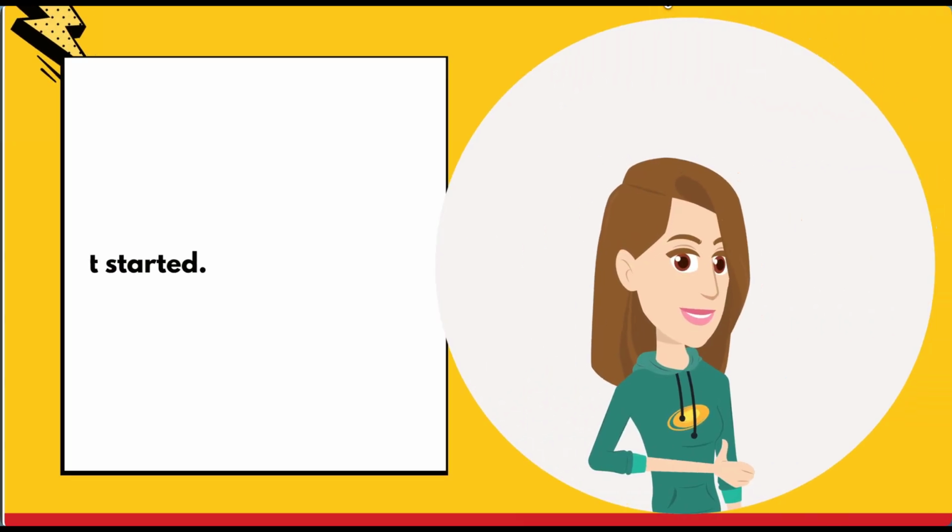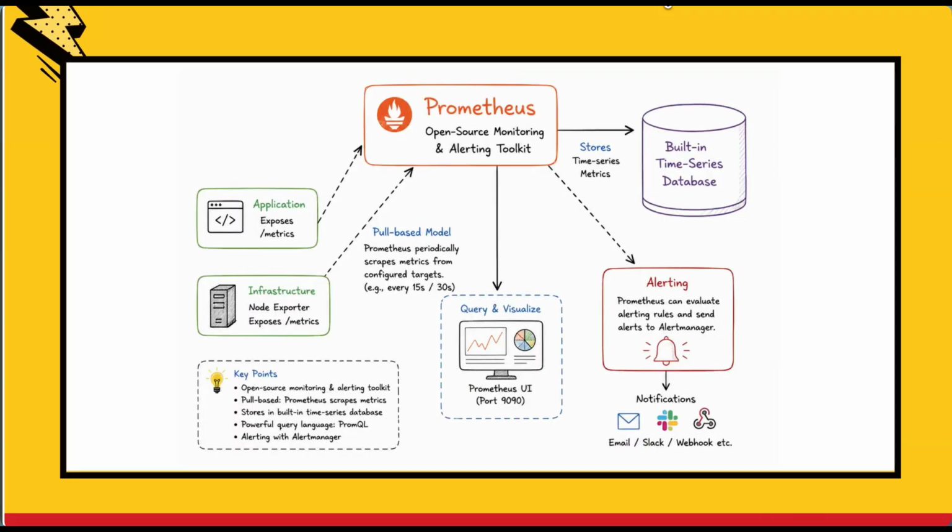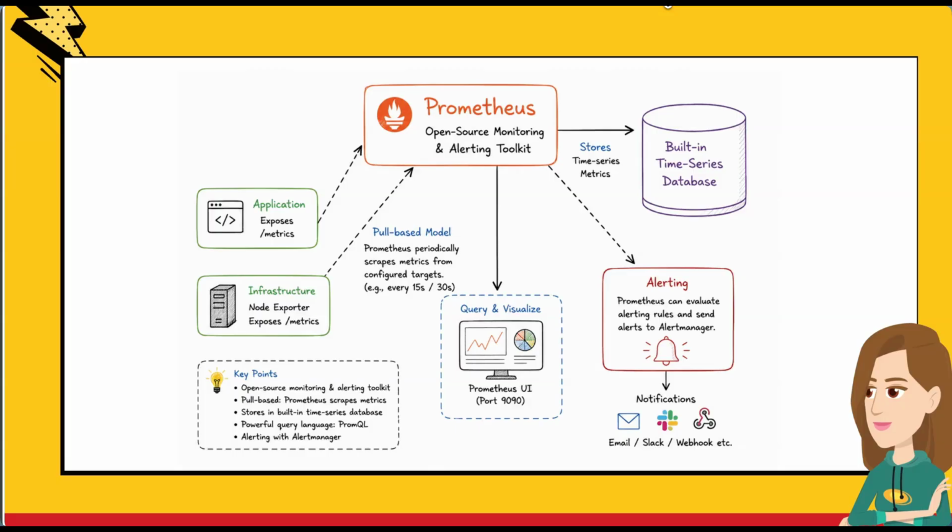So let's get started. First obvious question is, what is Prometheus? Prometheus is an open source monitoring and alerting toolkit which is designed to collect and store time series metrics from applications and infrastructure. It follows a pull based model where it periodically scrapes metrics from configured targets and stores them in its built in time series database. It also supports alerting through Alert Manager and visualization through third party tools.